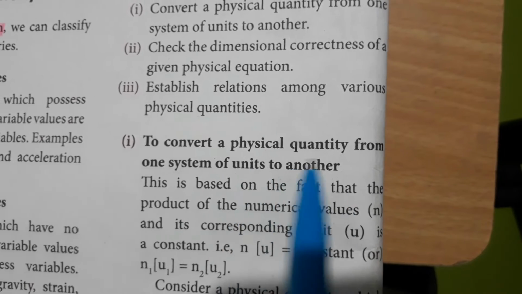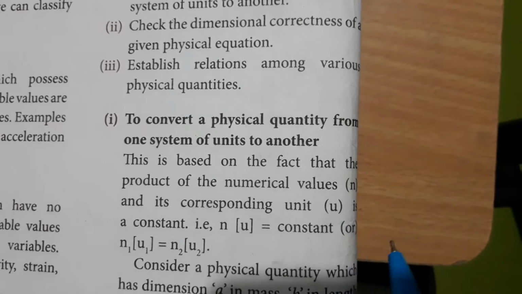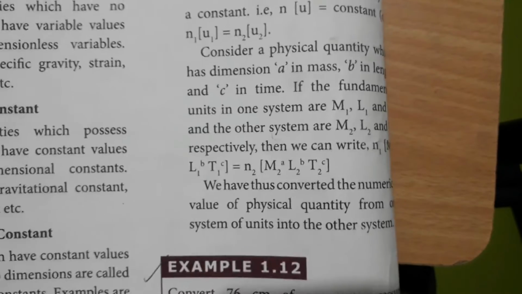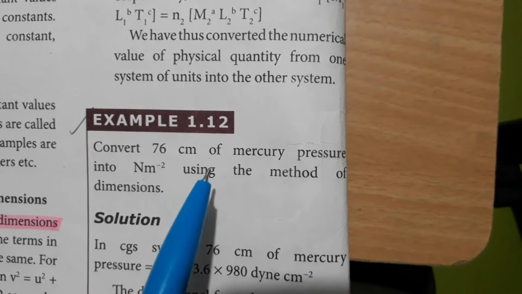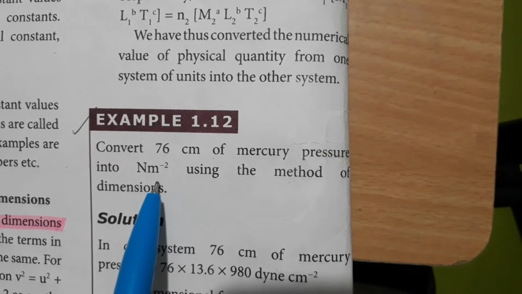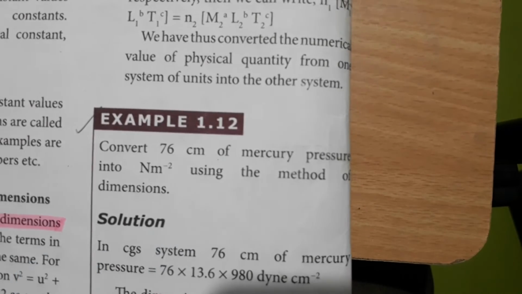To convert a physical quantity from one system of units to another. We will see this using an example, how we get converted from one system of units to another. Convert 76 centimeters of mercury pressure into Newton per meter square using the method of dimensions.